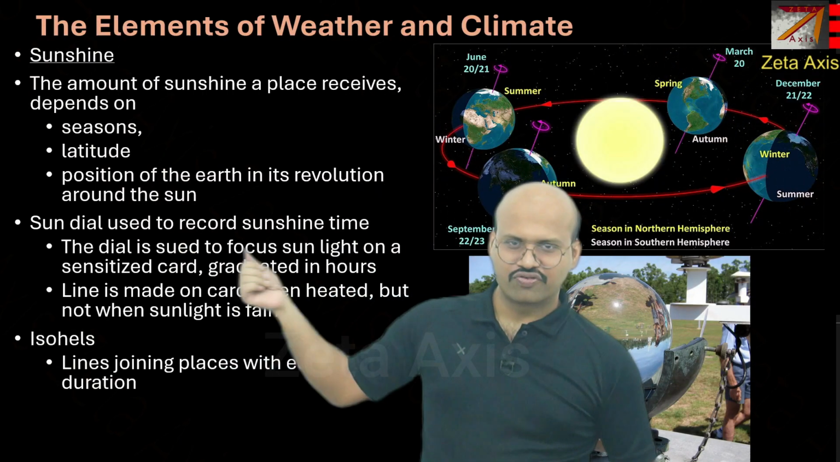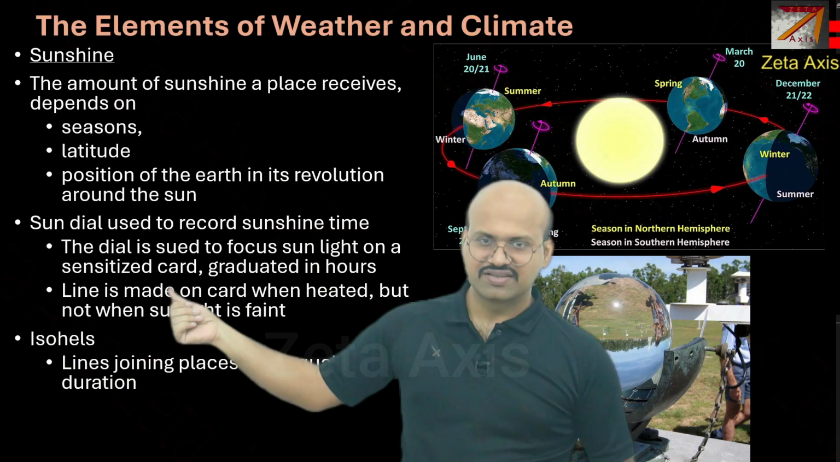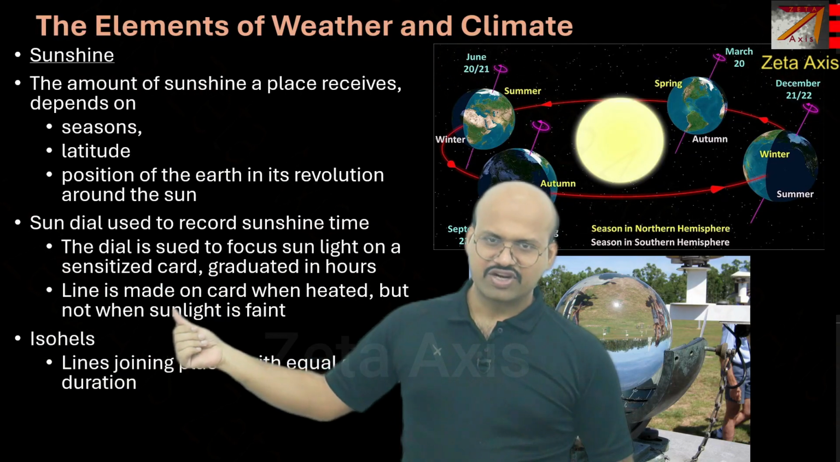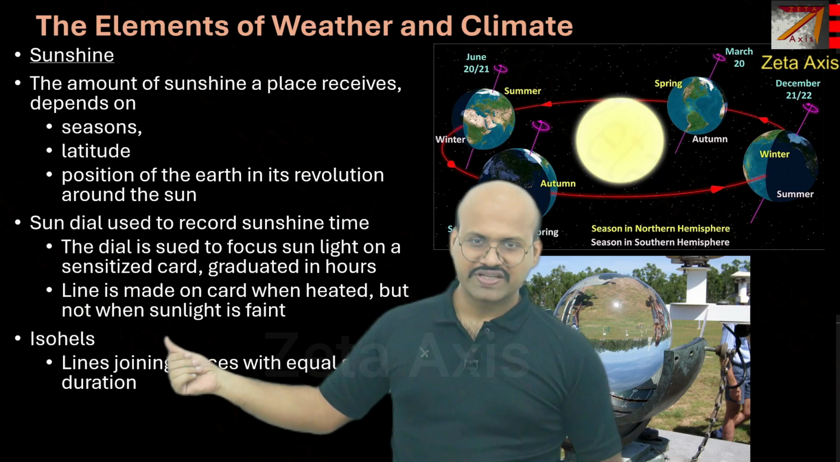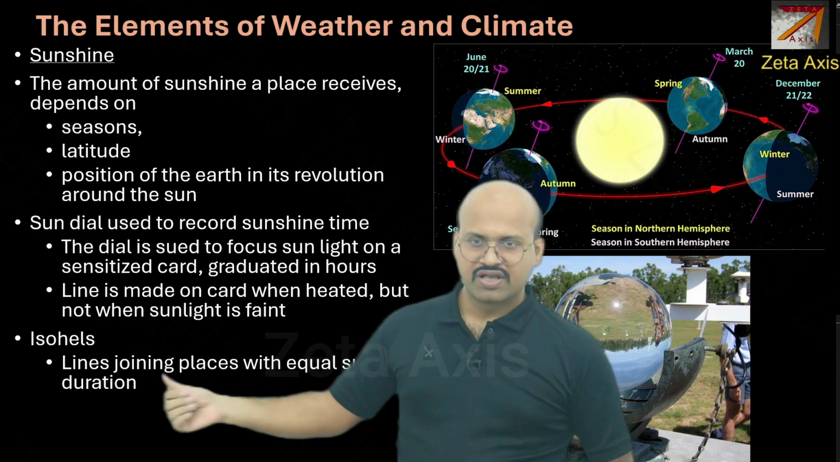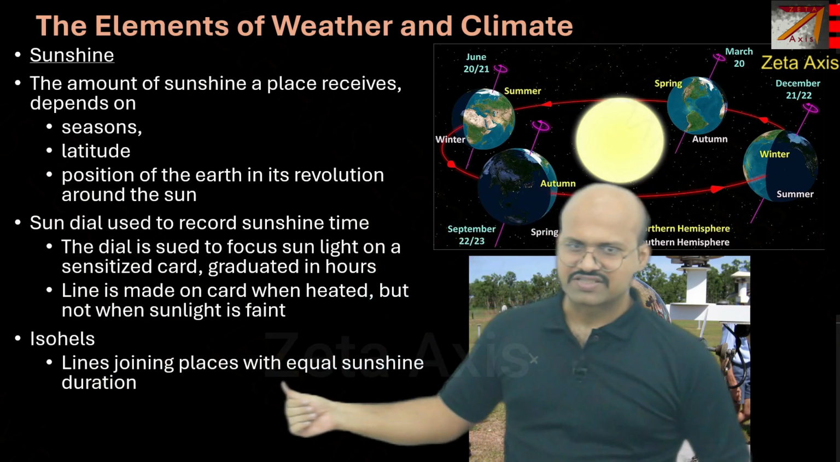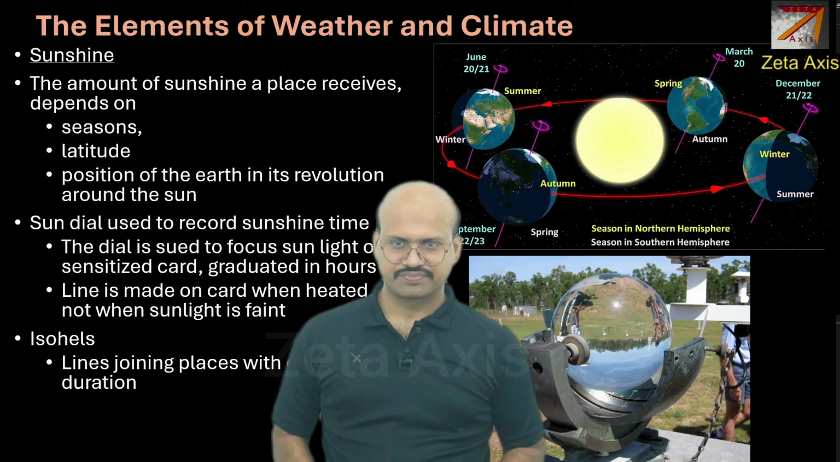The dial is used to focus sunlight on a sensitized card graduated in hours. The line is made on the card when heated, but not when sunlight is faint. Isohels are lines joining places with equal sunshine duration.